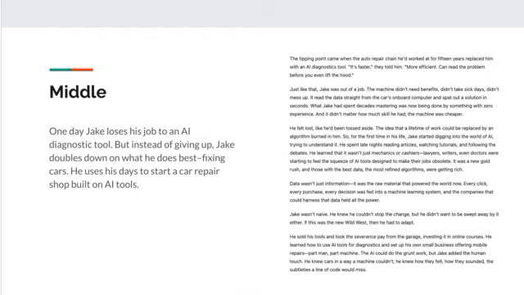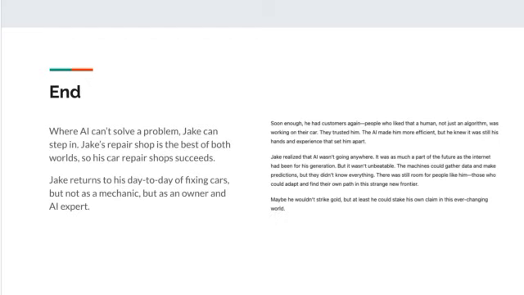And in the middle, one day Jake loses his job to an AI diagnostic tool. But instead of giving up, Jake doubles down on what he does best, which is fixing cars. And he uses his days to start a car repair shop built on AI tools. The last part, of course, where AI can't solve problems, Jake can.